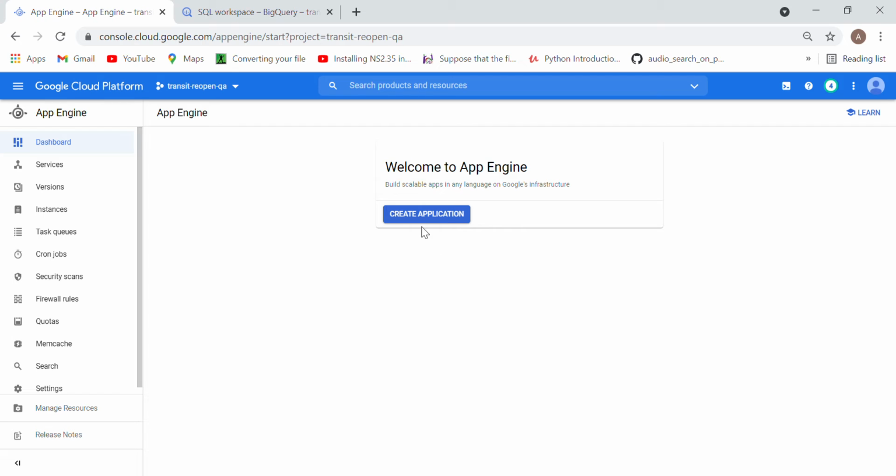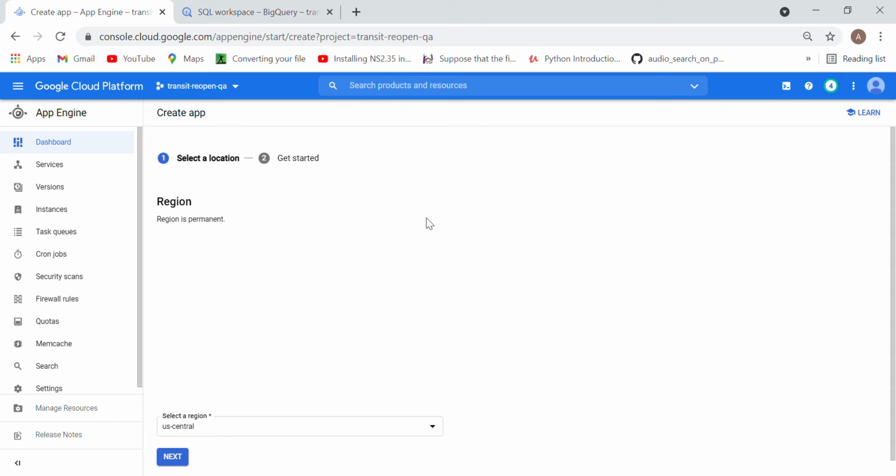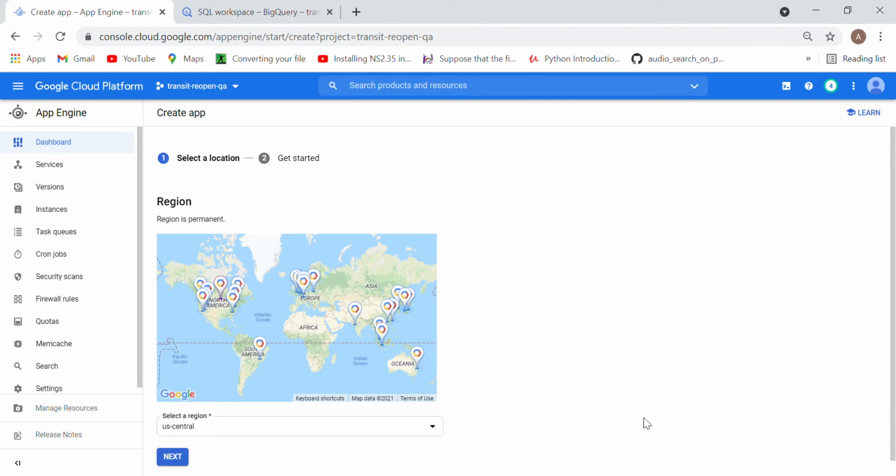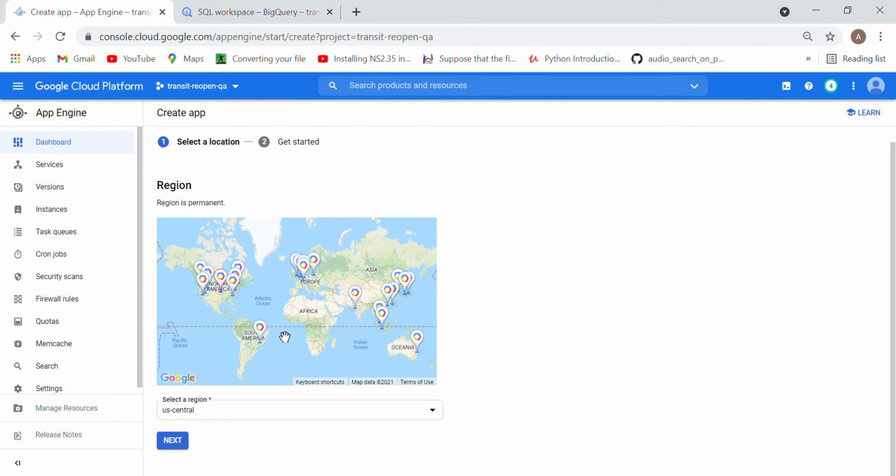So here you can just click on create application. Once you click on create application, it will ask you to select a region. You can see it, right? Overall in the world there are several regions: South America, North America. Inside North America we have several regions. In India we have only Mumbai, and in other countries you can see Asia Southeast two, Southeast one, East two. These are all regions.